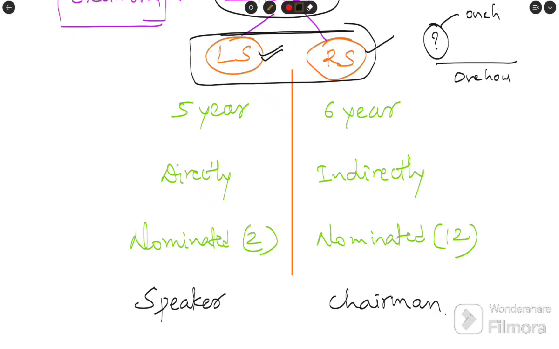I am just giving a glimpse of the very general differences between Lok Sabha and Rajya Sabha.